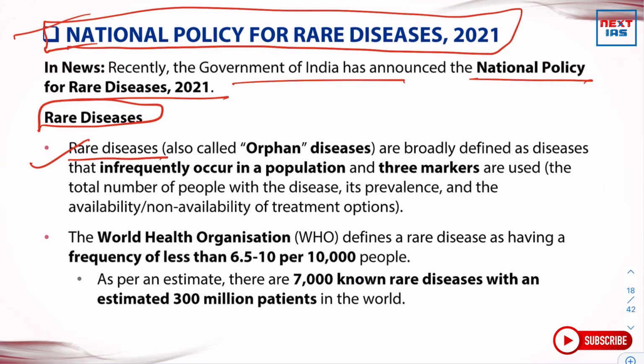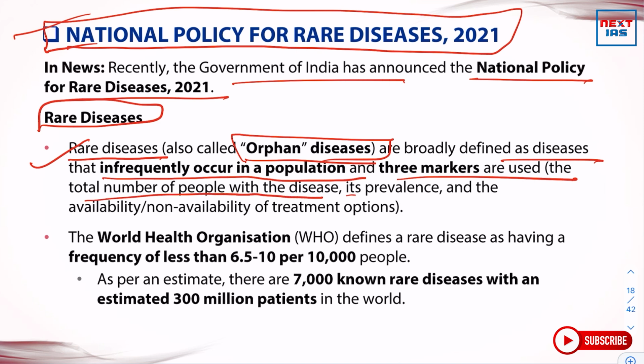Rare diseases are also called orphan diseases because they are rare by nature. They are broadly defined as diseases that infrequently occur in a population, and three markers are used: the total number of people with the disease, its prevalence, and the non-availability of treatment options. So what defines rare diseases? How are they defined as rare?